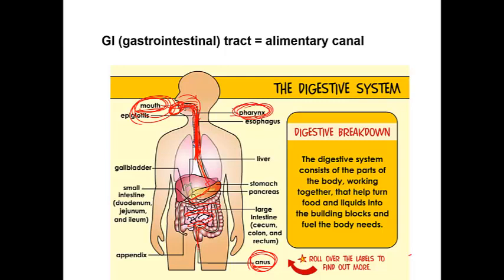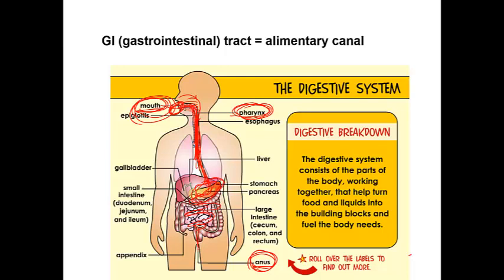Common cavity means that this cavity is not only for the digestive system, it is related to the respiratory system too. So now the food just passes through the pharynx and esophagus to reach the stomach.